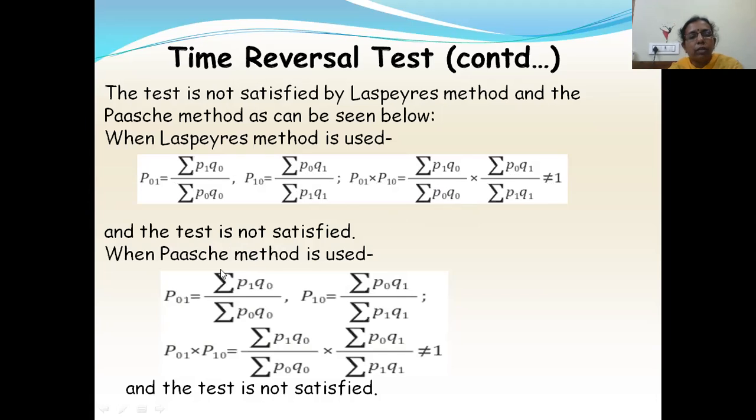Similarly, Paasche's method. Paasche's P01 is equal to summation P1 Q naught by summation P naught Q naught, and P10 is equal to summation P naught Q1 by summation P1 Q1. So when I multiply these two, this is also not equal to 1. This is not equal to 1. So Paasche's also does not satisfy this test.